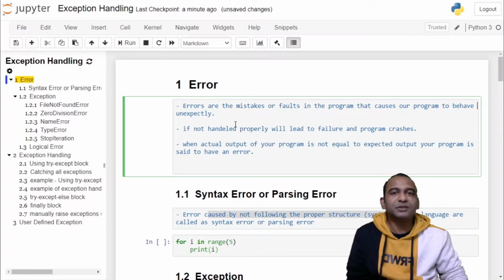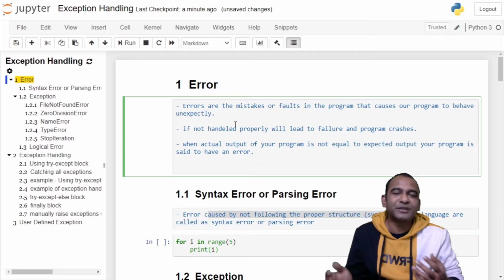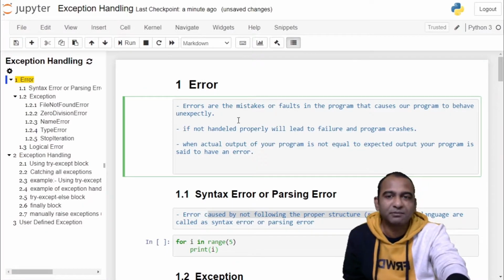Errors are mistakes or faults present in your program that cause your program to fail, meaning it will not run completely, or it will produce an output which is not expected, meaning your actual output is different than the expected output. You have various types of errors in Python.